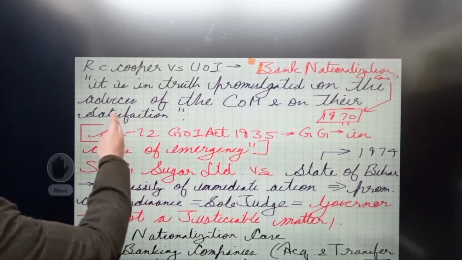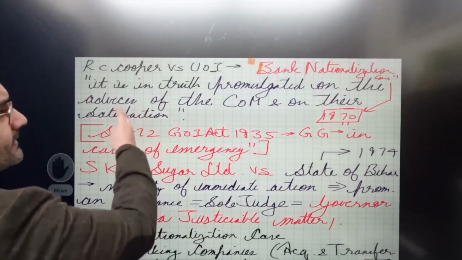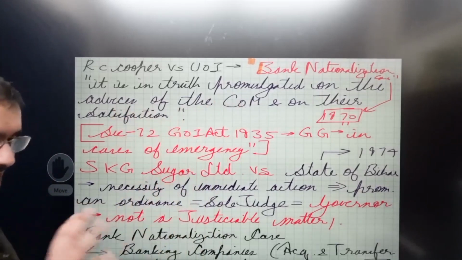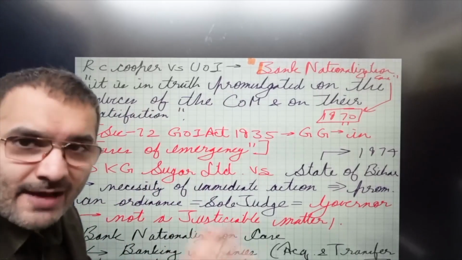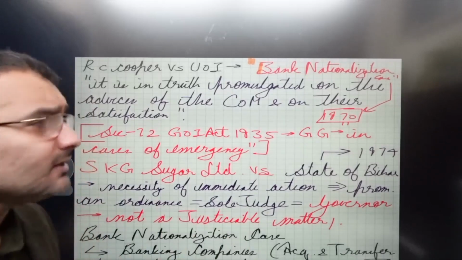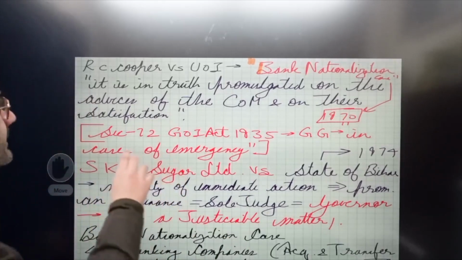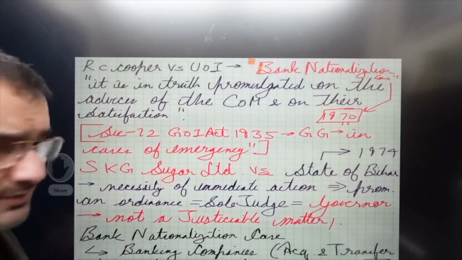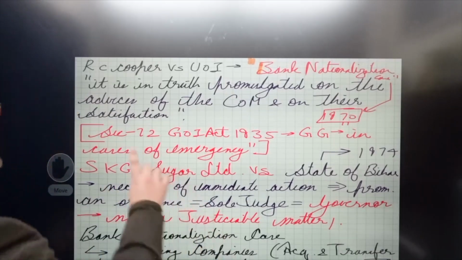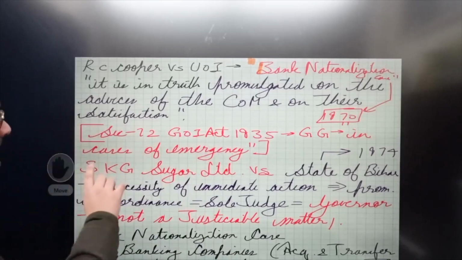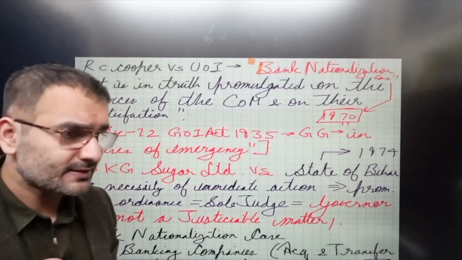The Supreme Court observed in this one, it is in truth promulgated. Basically, the Supreme Court pondered that, वैसे नाम तो president का लग रहा है, the president has the power. But it is in truth promulgated on the advice of the Council of Ministers and on their satisfaction. The relevant provision for ordinance in the GOI Act 1935 was section 72.